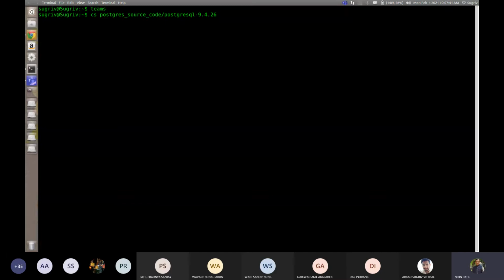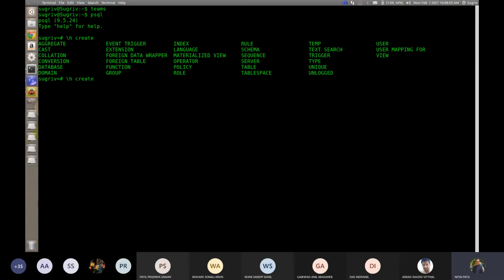Let us not go into source code directly. Let us start PSQL first. Yeah, good. Now write /h create and press tab. So these were the different things that you can create, different objects for the database system. I wanted an individual to find out, suppose I write create table, the command, after that it gives some message, or sometimes it may not give the message at all. So it writes create table, correct?